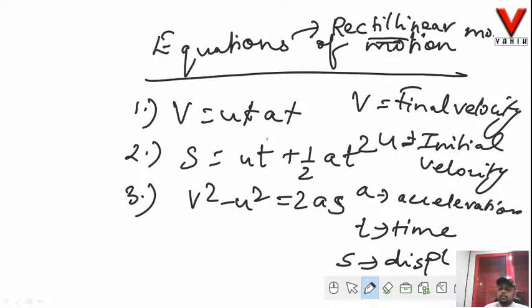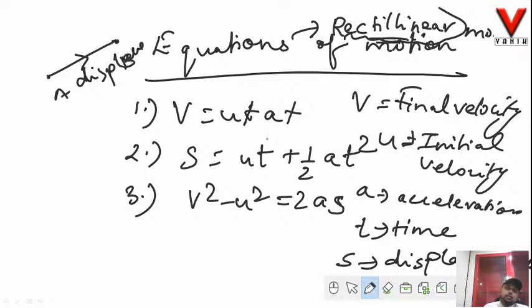Why displacement? Why not distance? Because we are discussing rectilinear motion, that means motion along a straight line. When a body is traveling in a straight line, we say that the body is under rectilinear motion. Straight line means it is the shortest distance, and shortest distance means it is displacement. So here we can say that the distance covered by the body is equal to the displacement of the body.